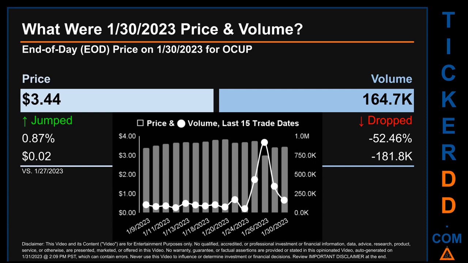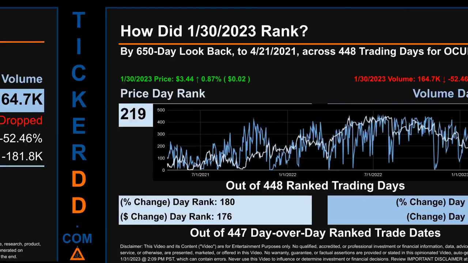The graph shows price and volume for the last 15 trade dates. Across a range of 84 cents, the max and minimum end-of-day price were respectively 3.85 and 3.01. Volume saw a range of 866.1 thousand, from a day low of 53.4 thousand to a day high of 919.6 thousand.